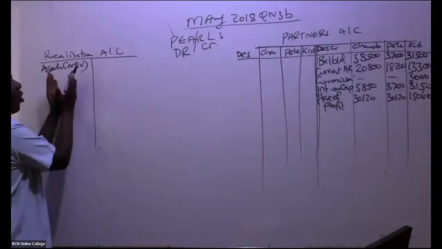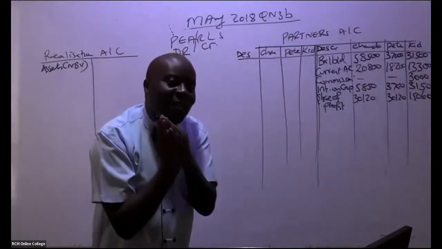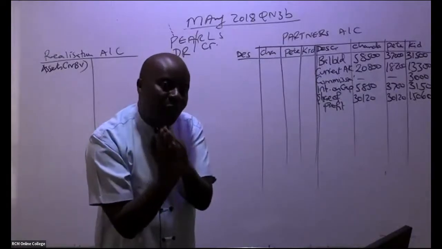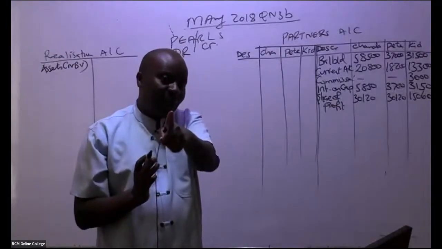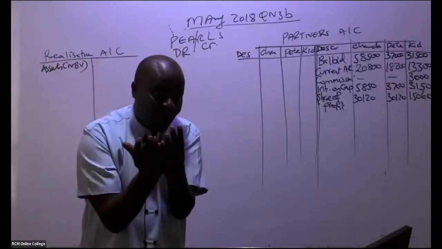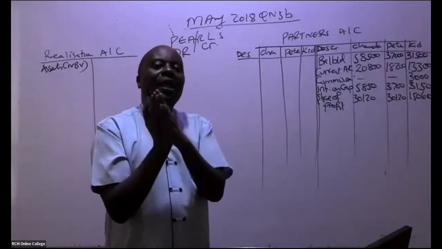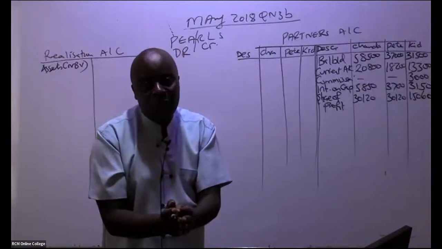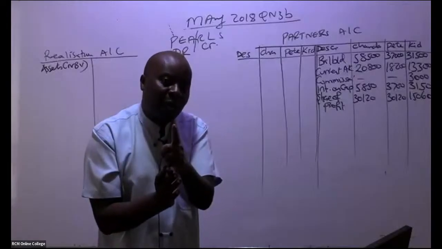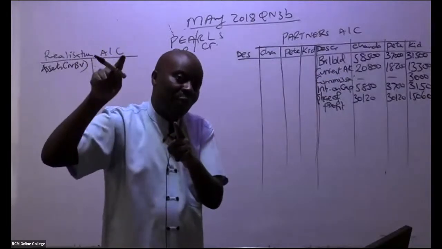Remember here, I'm still closing the partner's account. When we close the partner's account, partners will not take their assets for valuation. The person who will take the assets for valuation is the limited company. The limited company will receive those assets at market value, fair value. But whenever you're closing the partner's accounts, you're basically closing their trial balance figures. So whenever you're closing assets, you shall be debiting realization account, and then you credit the assets at net book value.